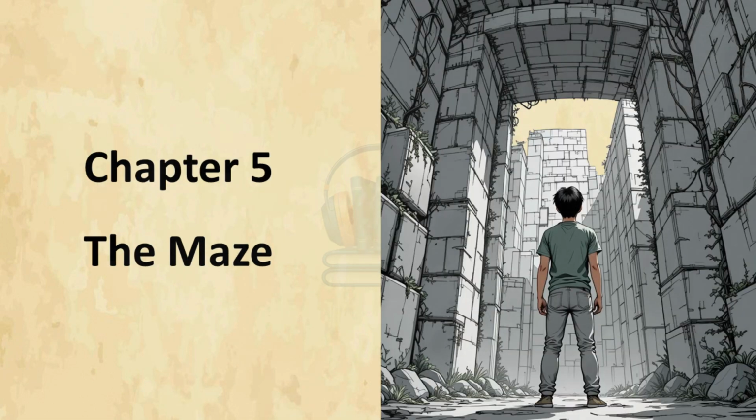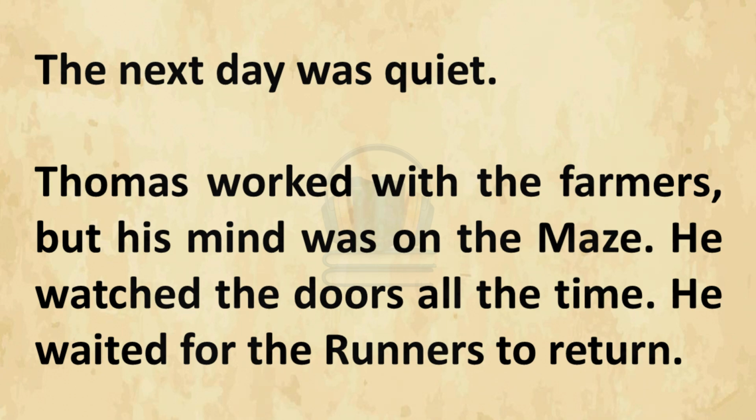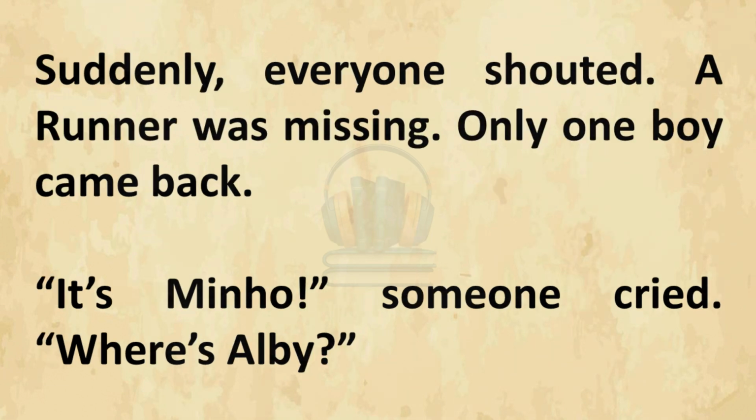Chapter 5. The Maze. The next day was quiet. Thomas worked with the farmers, but his mind was on the maze. He watched the doors all the time. He waited for the runners to return. Suddenly, everyone shouted. A runner was missing. Only one boy came back. "It's Minho!" someone cried. "Where's Albie?"